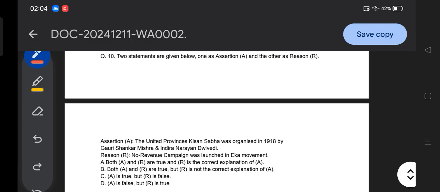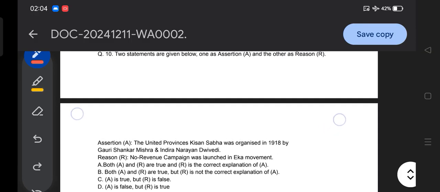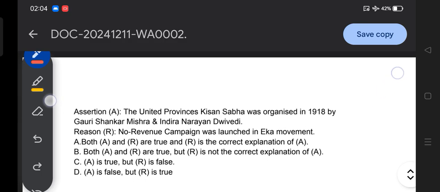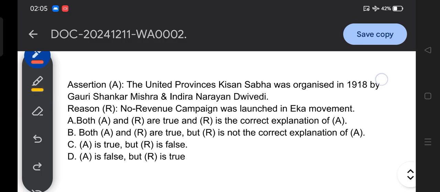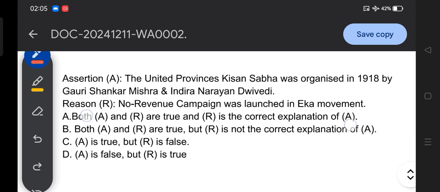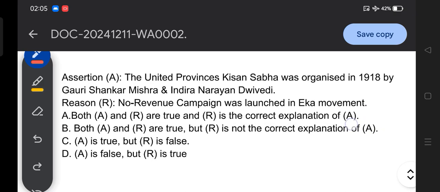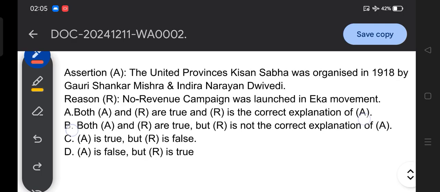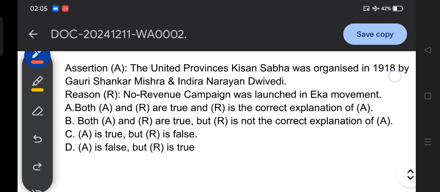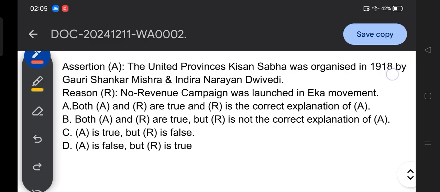Then moving to another question, question number 10. Question 10 is an assertion and reason based question. Assertion: the United Provinces Kisan Sabha was organized in 1918 by Gauri Shankar Mishra and Indra Narayan Dwivedi. Reason: a no-revenue campaign was launched in the Eka movement. So here are the options, and you go with the option.